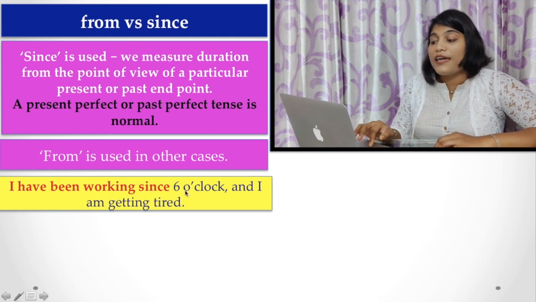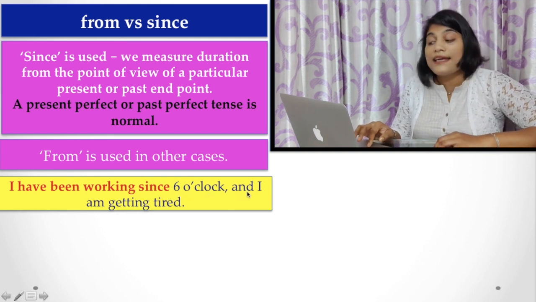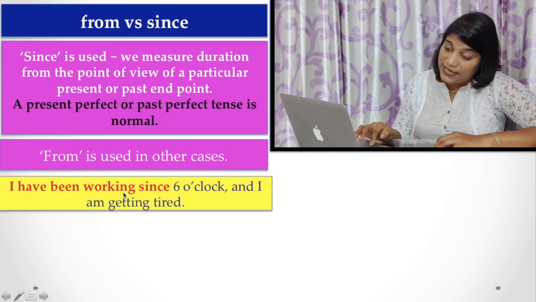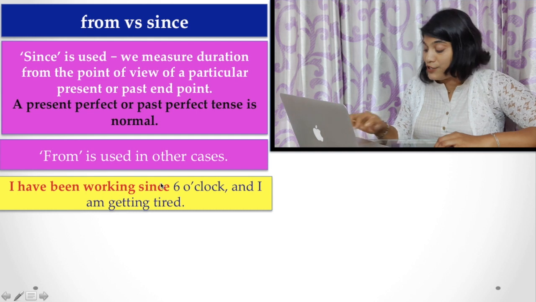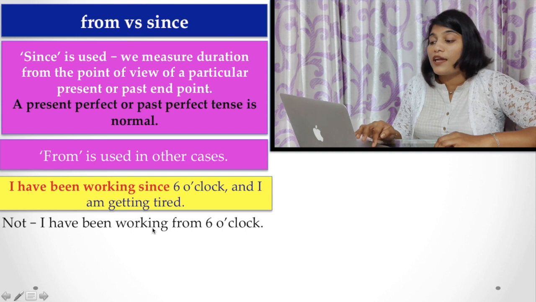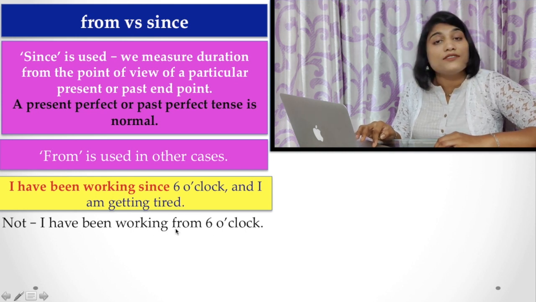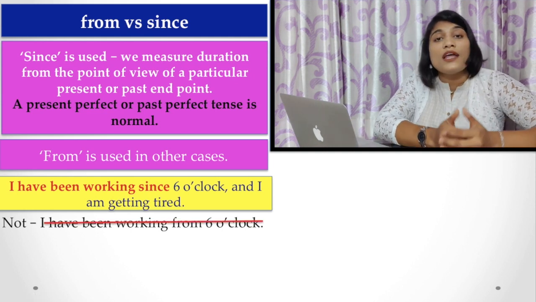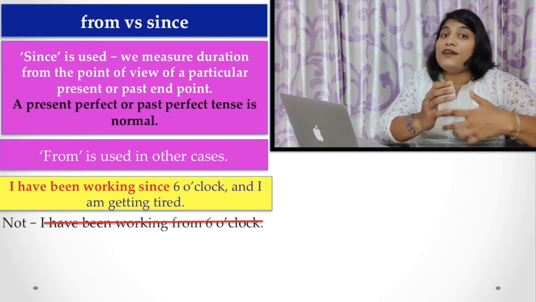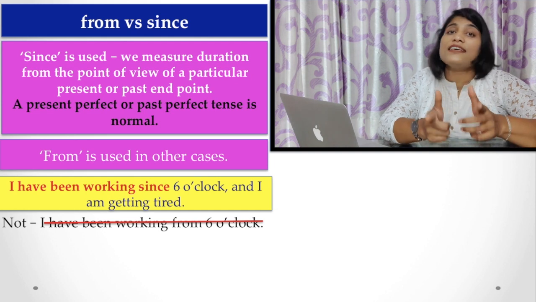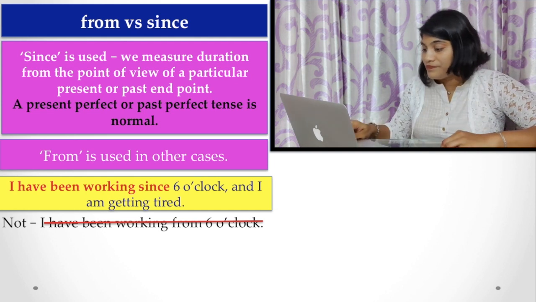I have been working since 6 o'clock and I am getting tired. Look at the tense here. It is written in present perfect continuous tense. So the preposition is since. But if you say, I have been walking from 6 o'clock, here from is not a proper use of preposition. If the sentences are written in present perfect or past perfect, you have to use the preposition since instead of from.